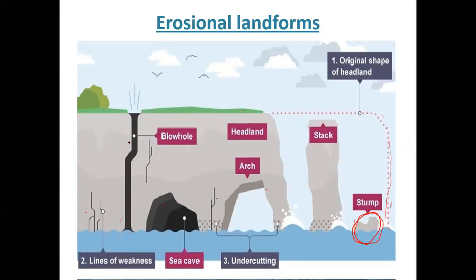Blowhole is that zone of weakness through which the water enters and then it starts oozing out. You find them a lot in Iceland region, you'll find them a lot in your Norway region, you'll find them in some cases in the Western Ghats also, though they are not that prominent in the Western Ghats because of the rock, which is igneous rock, and it is not very easy to break. This is a sea cave, this is an arch, this is a stack, and this is a stump. This is undercutting. Undercutting is when you start corroding the rock system from the interiors of it.